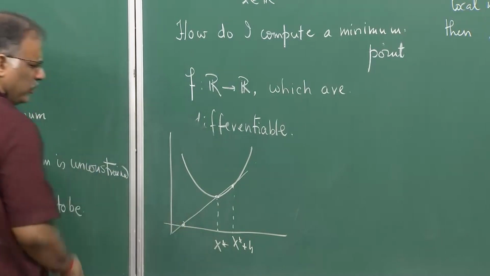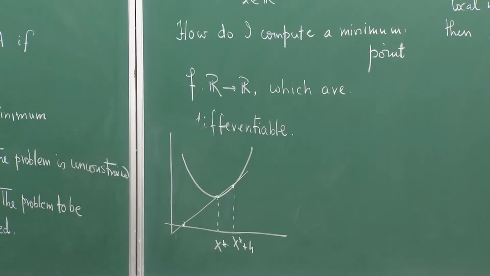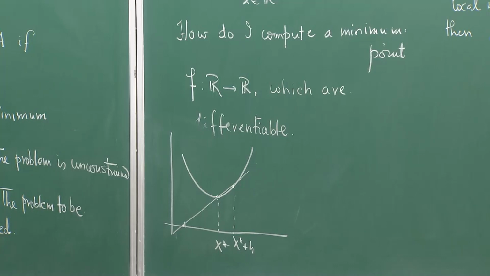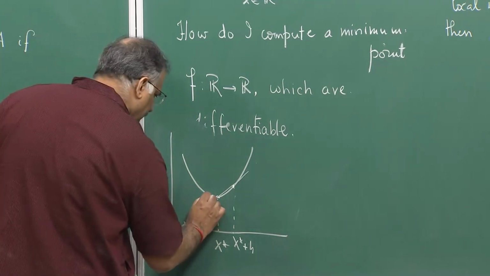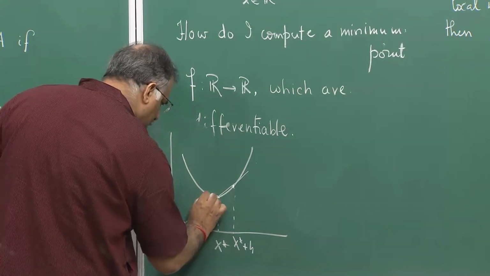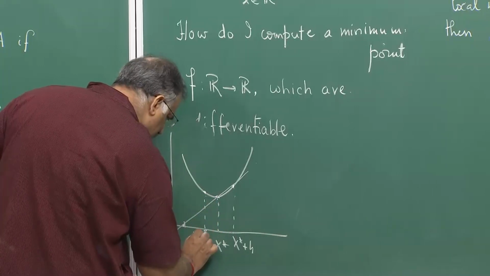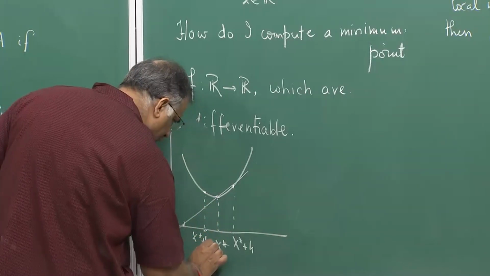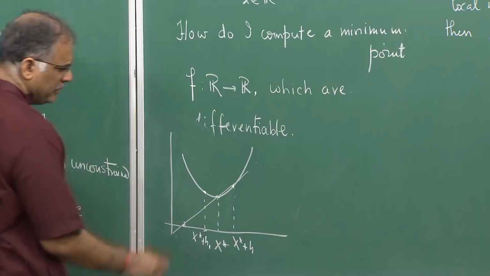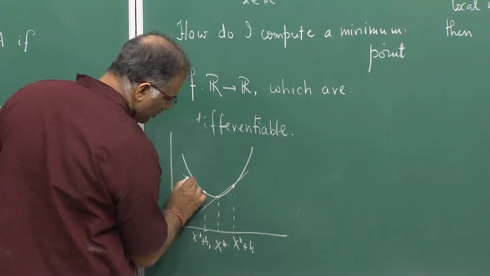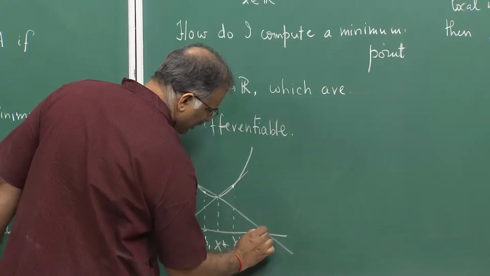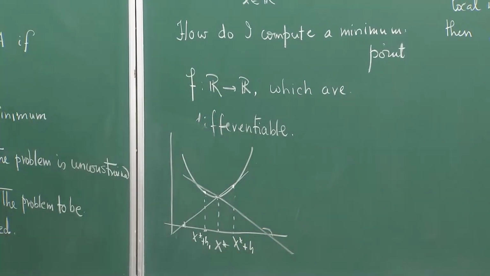This angle is acute, so the tangent value is greater than or equal to 0. But if you make h negative, and come to this point, say x star plus h1, where h1 is negative, then you look at the slope of this secant. Here the angle is obtuse, so the slope is negative.